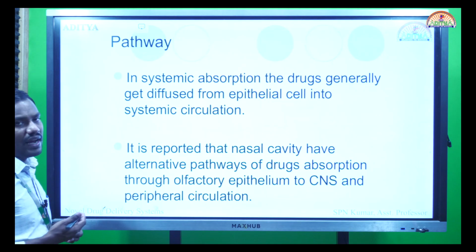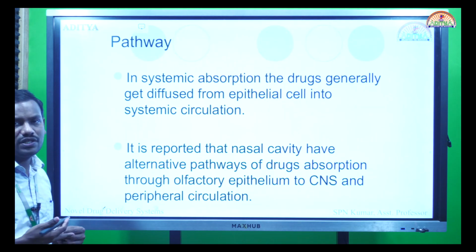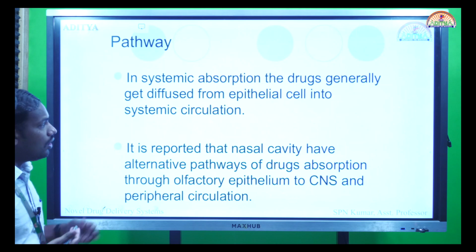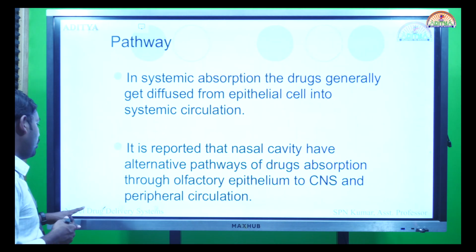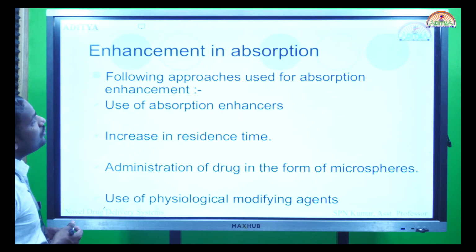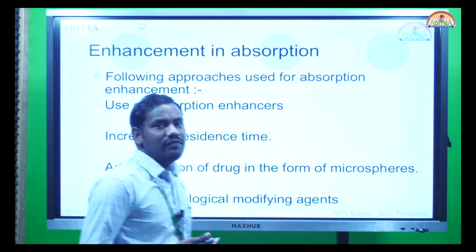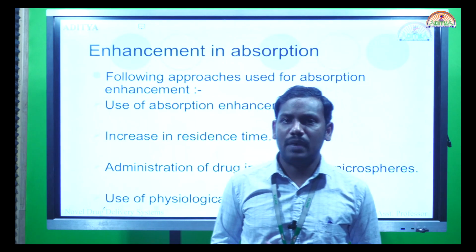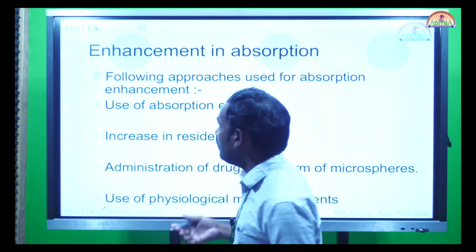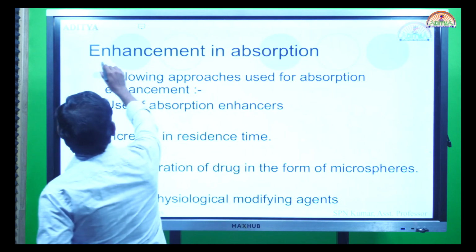So is it going to be direct diffusion, active diffusion, passive diffusion, or facilitated diffusion? All these things come into play once the drugs need to get absorbed into the body. So, enhancement of absorption. Not every drug is absorbed in a better way from the nasal drug delivery system, so we need to manipulate it. How can we manipulate? We can manipulate by using permeation enhancers.